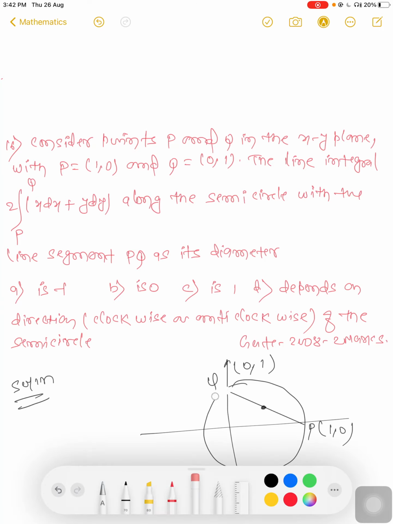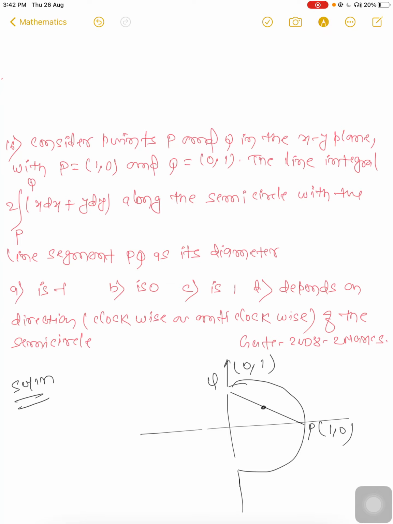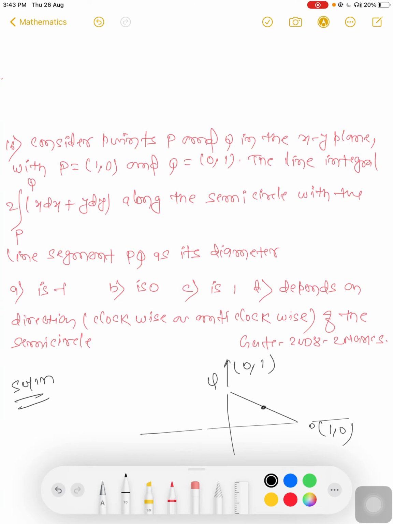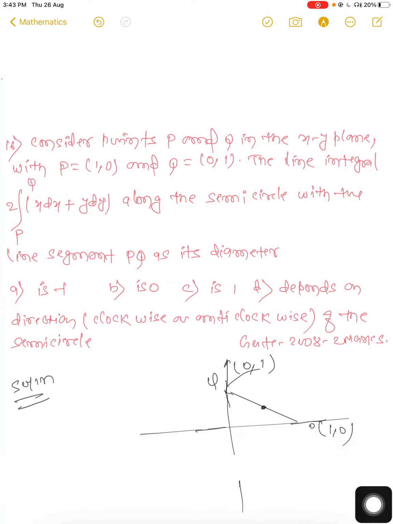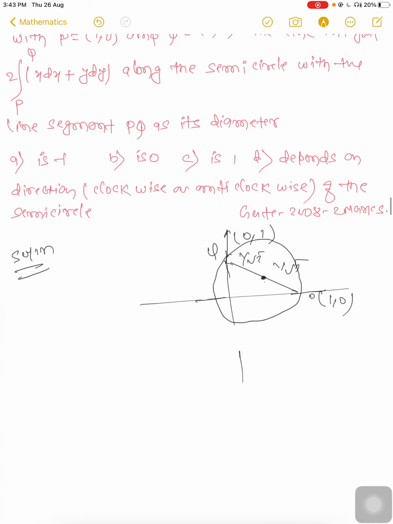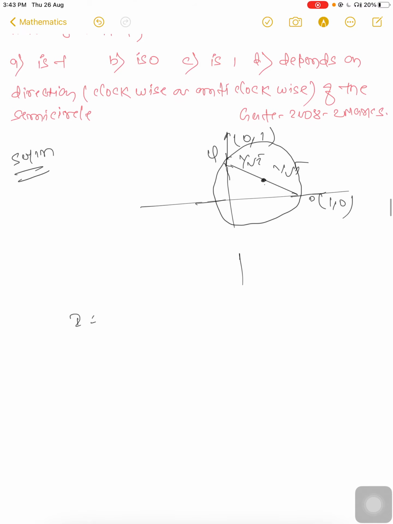I have written it wrong, one minute. From here it will pass like a circle. This one is the center, so here is 1 by root 2, here is 1 by root 2.